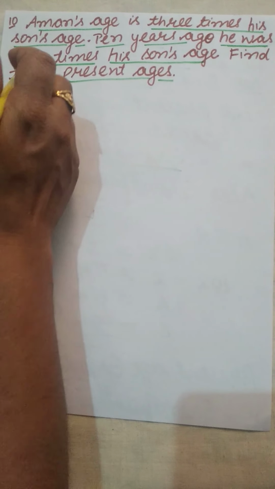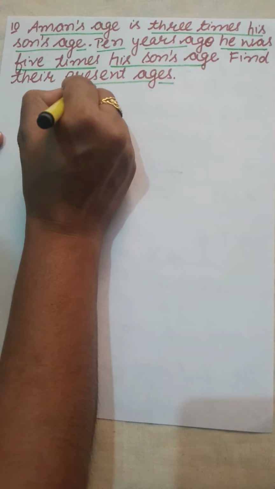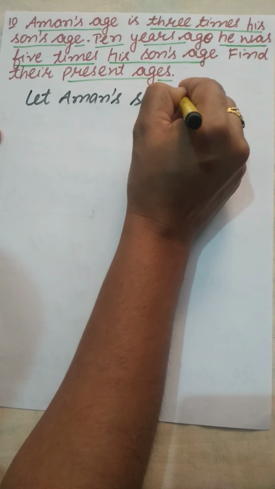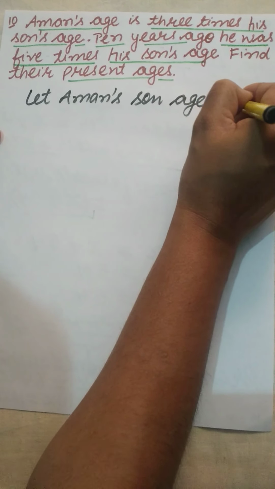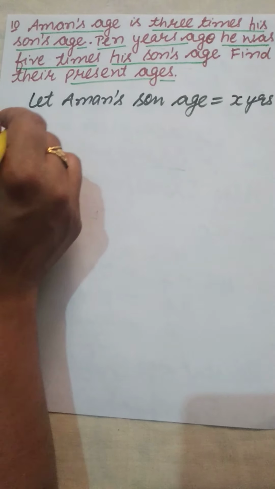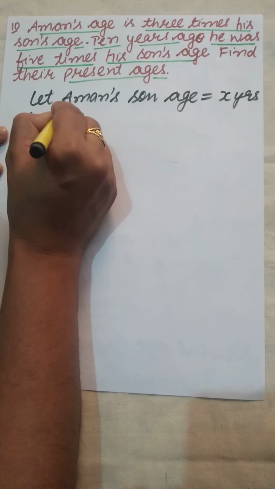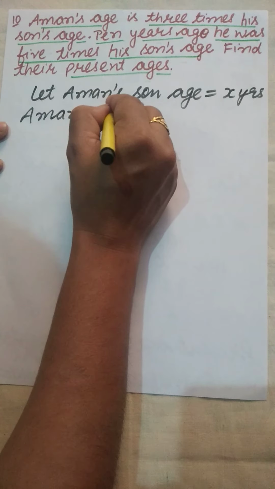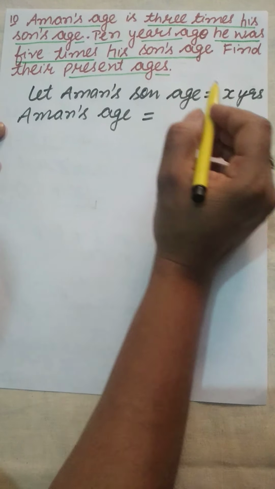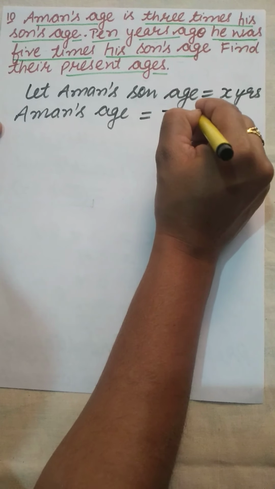So let Aman's son's age be equal to x years, and Aman's age will be 3 times son's age, so it will be 3x years.